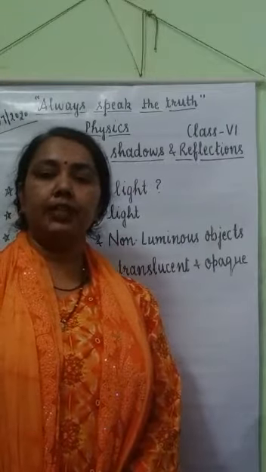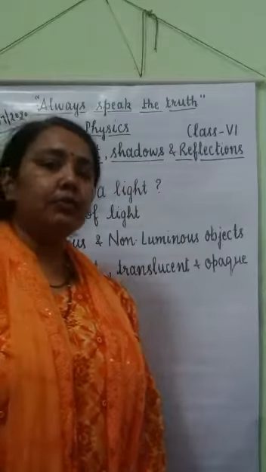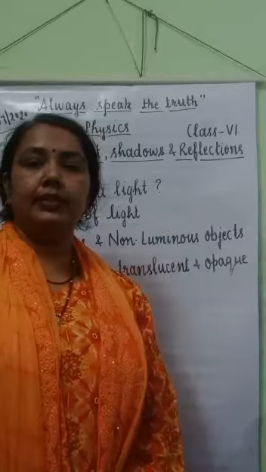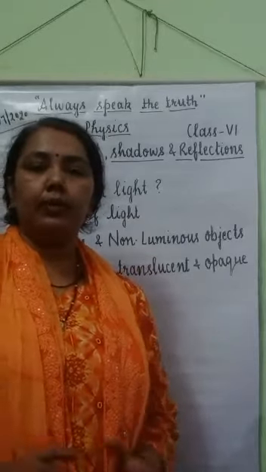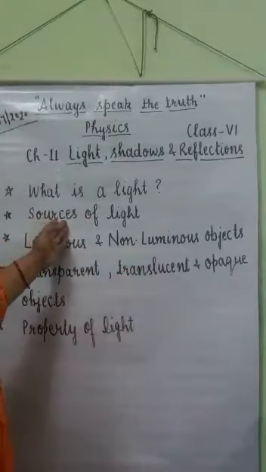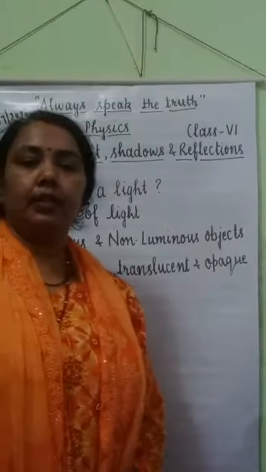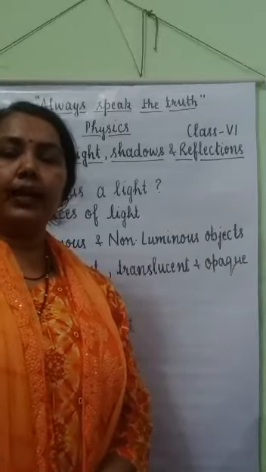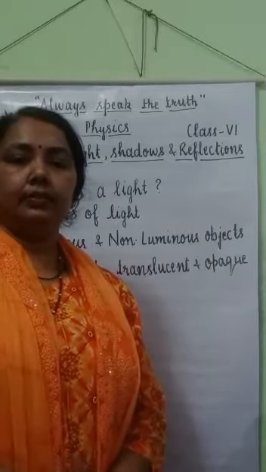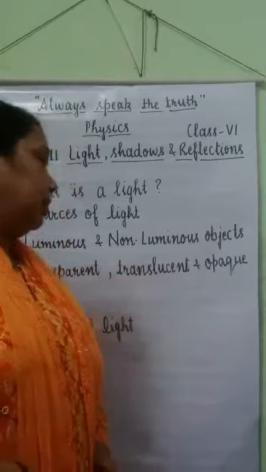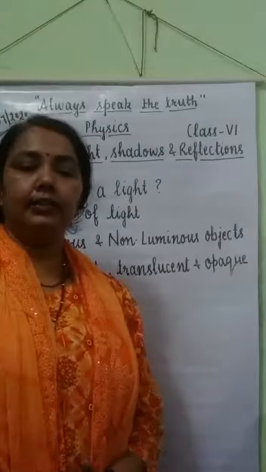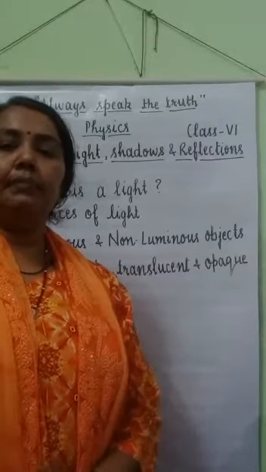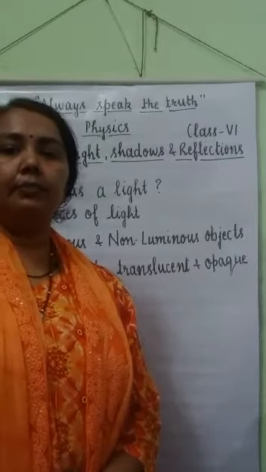In the previous session of this chapter, we have studied what is light. Light is a source of energy that enables us to see things around us. After that, we have studied sources of light. Sources of light are classified into two parts: natural source of light and man-made or artificial source of light. Natural sources of light occur in nature, like the sun and firefly, and man-made sources of light are made by man, like a torch, electric bulb, etc.